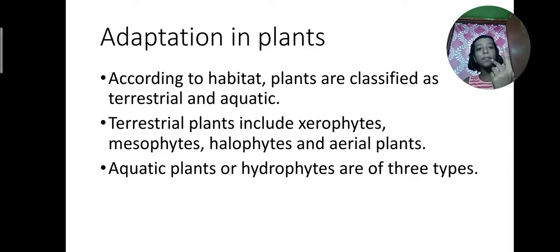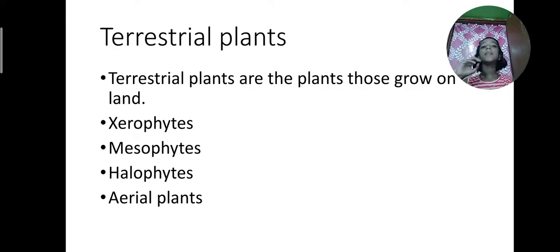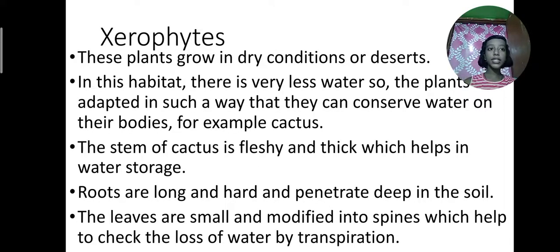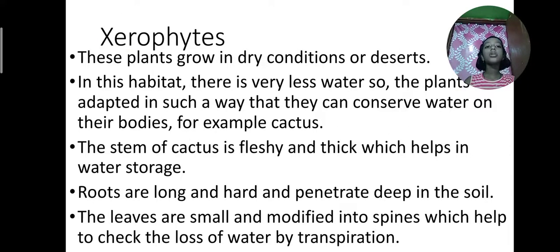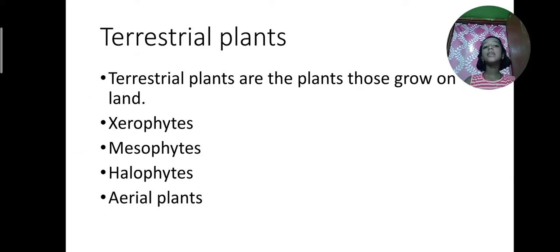These terrestrial plants include xerophytes, mesophytes, halophytes, aerial plants. After learning the terrestrial plants, we will go toward the aquatic plants. This chapter is a vast chapter. Terrestrial plants, xerophytes we have completed, mesophytes we have completed. Now the others are halophytes and aerial plants. Then we will go toward the aquatic plants.